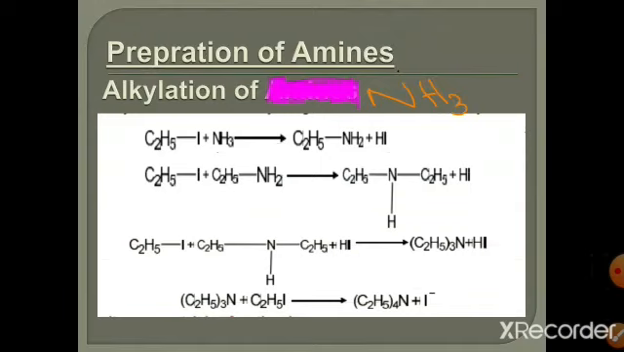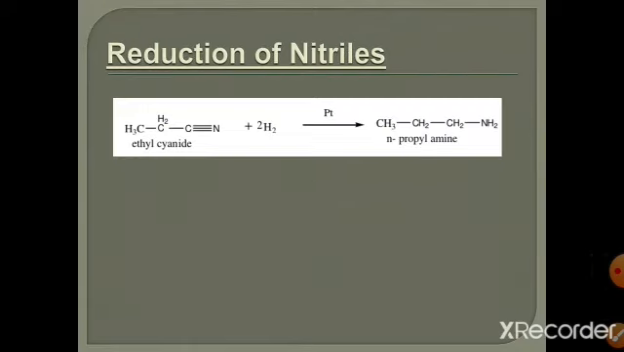Over alkylation can be avoided by using an excess of ammonia, but in this case the yield is very low. If you take a large excess of ammonia, only the primary amine will be formed. If you take an excess of alkyl halide, we get the quaternary salt as the major product. The second method for the preparation of amines is reduction of nitrogen containing compounds, that is nitriles or cyanides. So if you have ethyl cyanide, it reacts with hydrogen.